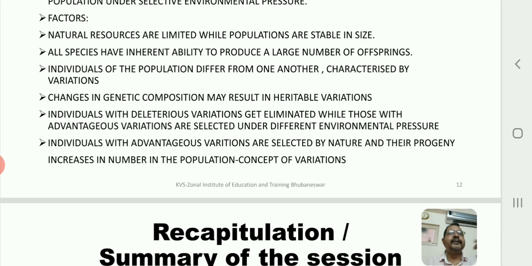Okay, so they will be selected by nature and their progeny increases in number. So naturally, when they are selected by nature, they will be allowed to reproduce. Therefore, they will be increasing in number, in the population concept of variation.